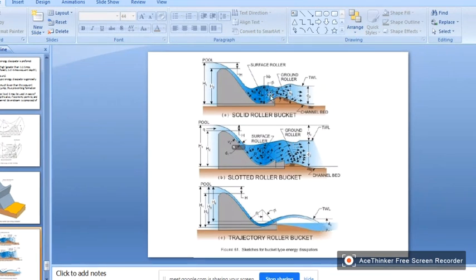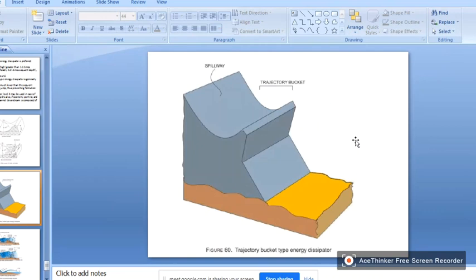So look at here. This is a solid roller bucket. A lot of rollers are created here, clockwise and anti-clockwise. This is a slotted type, and here it is a trajectory roller bucket. So this jet will land far away from the toe of the dam. So these are the energy dissipators.